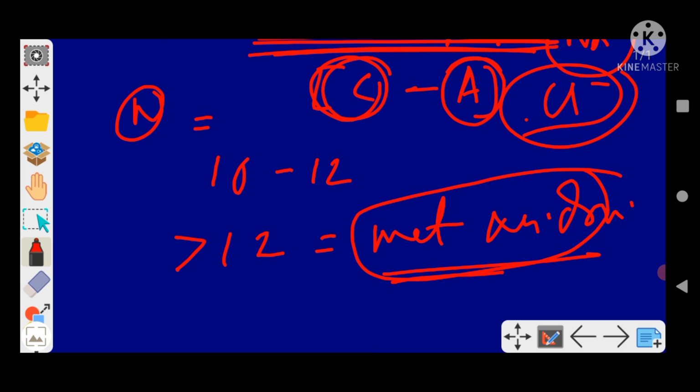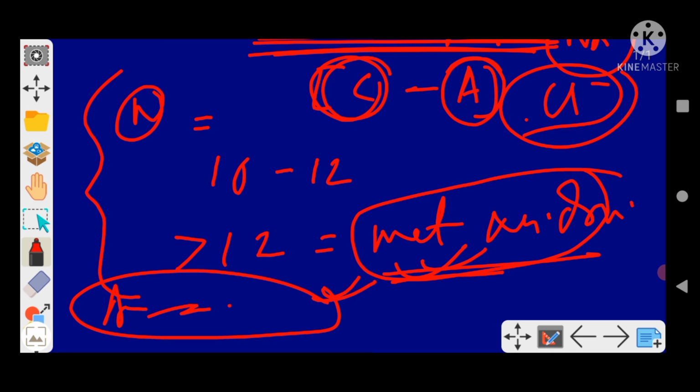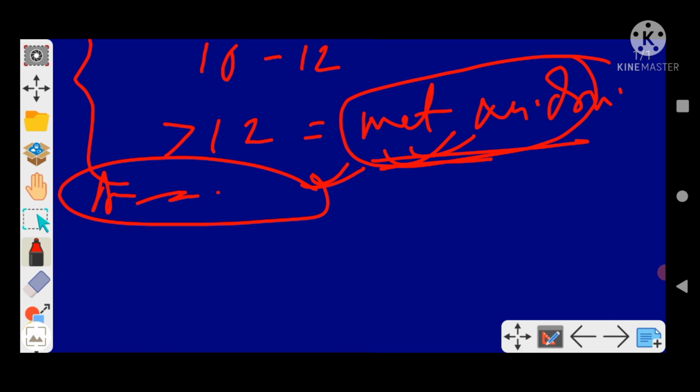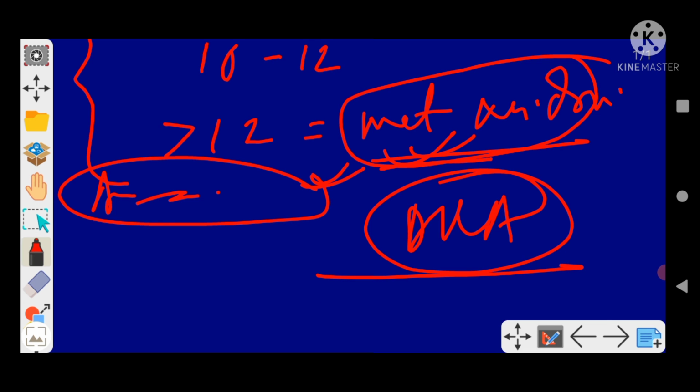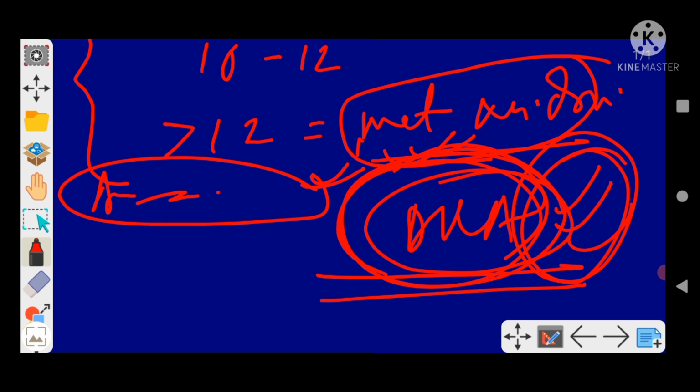There are a few conditions of metabolic acidosis which we have to see, and which I discussed in that acid base disorders segment. I discussed it in great detail there, so I would like you to go through that once. An important condition is diabetic ketoacidosis, which is mentioned in almost every exam. Diabetic ketoacidosis, don't forget this one. So you should go once through that video.